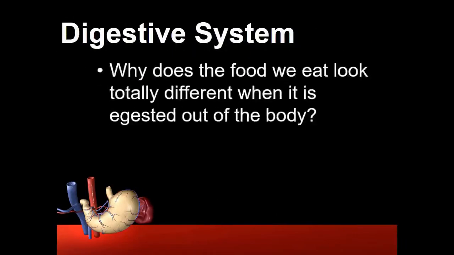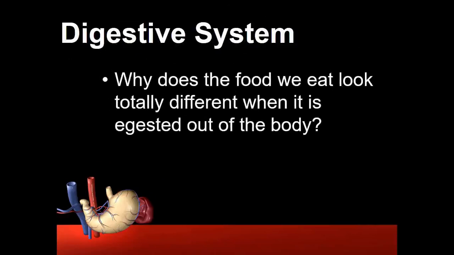Can you tell me why the food we eat looks totally different when it is egested out of the body? You may say that the food that we eat travels through various processes in the digestive system. That's right. Let me say, we learned about the process of digestion in the previous class. In that, each organ in the digestive system has its own function, right?